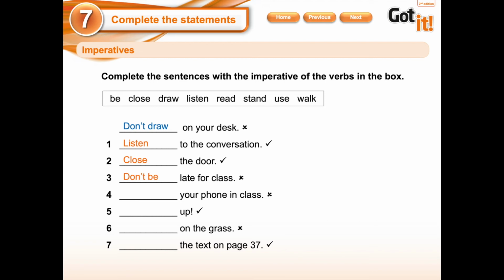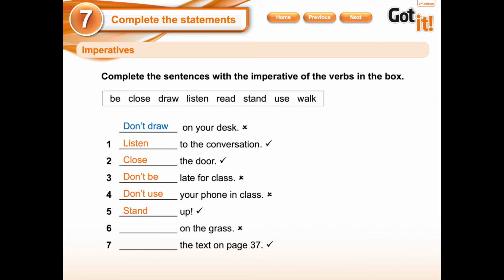Let's go with number 4. "Your phone in class." So I think that could be use, but here I have a cross. So don't use your phone in class. Number 5. "Up." What would that be? It's positive. When I go to the classroom and I say good morning, kids, or when you are sitting down, I am going to say, stand up. Stand up, kids, to say hello to you.